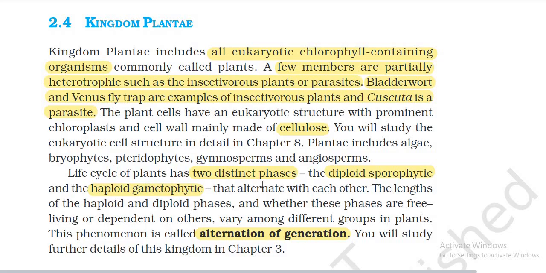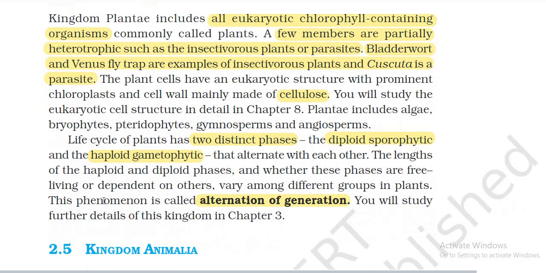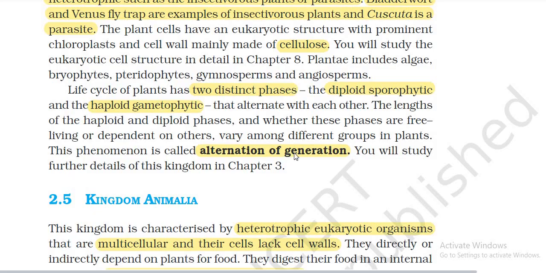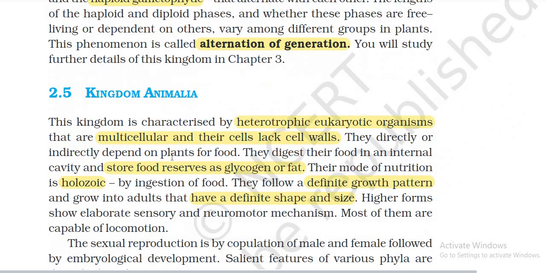The life cycle of a plant has two distinct phases: the diploid sporophyte and the haploid gametophyte. These alternate with each other. The length of the haploid and diploid phases, and whether these phases are free living or dependent on the other, vary among the different groups of plants. This phenomenon is called alternation of generations. You will study further details of this kingdom in chapter 3.